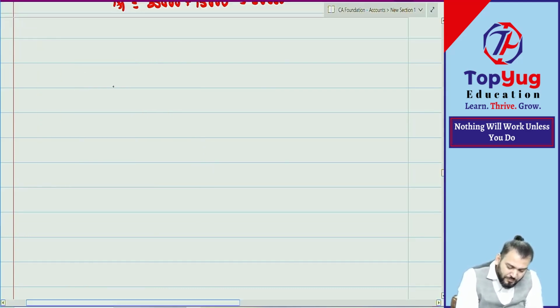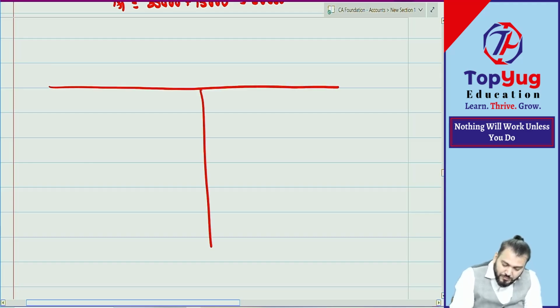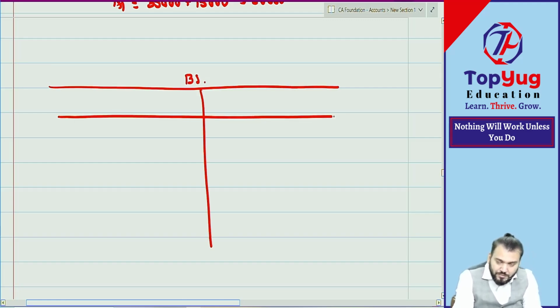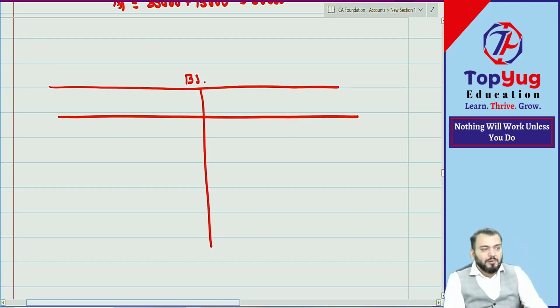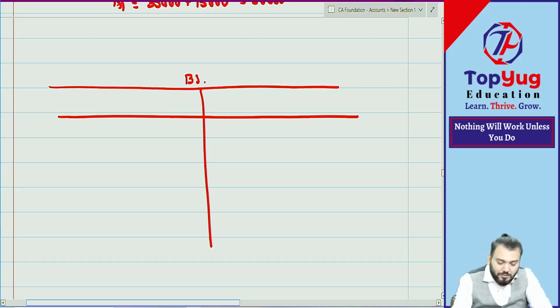Let us do a rough calculation of the balance sheet first. This is your rough work. चलेगा? Roughly we will prepare one balance sheet. बताओ, can you give me all assets first? Machinery how much? Only M is written. How much? 12 lakh.